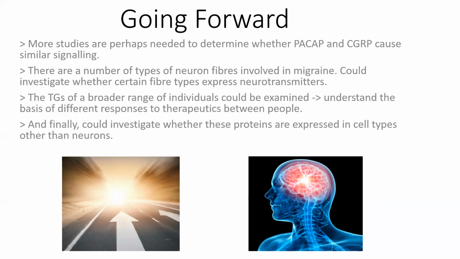The researchers can investigate whether neurons expressing neurotransmitters, such as PASAP, are associated with particular fibers responsible for pain progression, to identify if these fibers are priority sites for therapeutic treatment. And finally, we can investigate whether all of these migraine proteins are expressed in cell types other than neurons, in order to discover any further sites for therapeutic treatment.